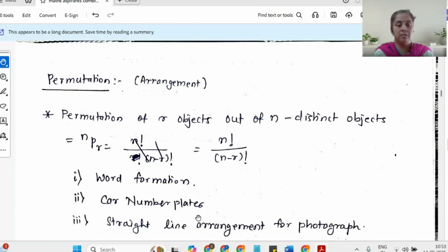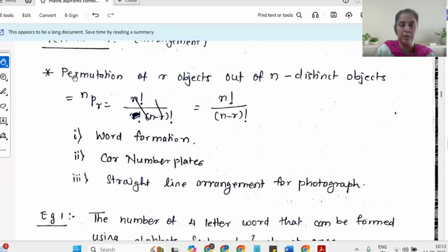Again, it is a straight line arrangement for the photographs. So first of all, let us understand the formula of permutation. This is the formula we see in the context of these problems: word formation, car number plate formation, straight line arrangement for the photograph. That is where you can arrange the permutation.